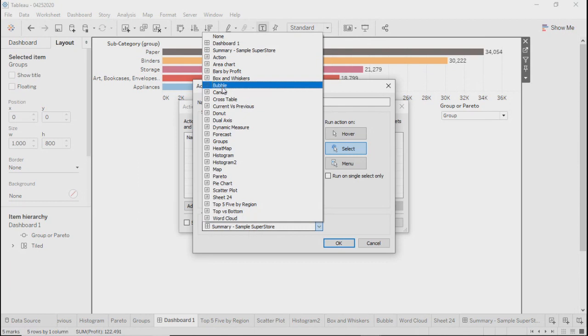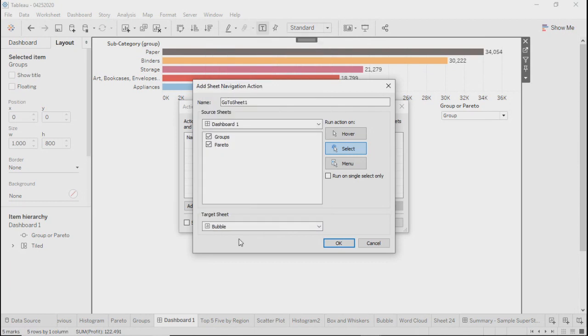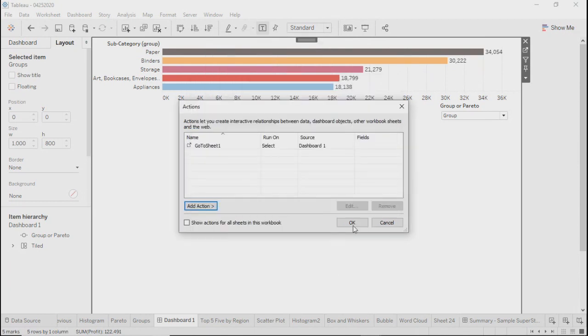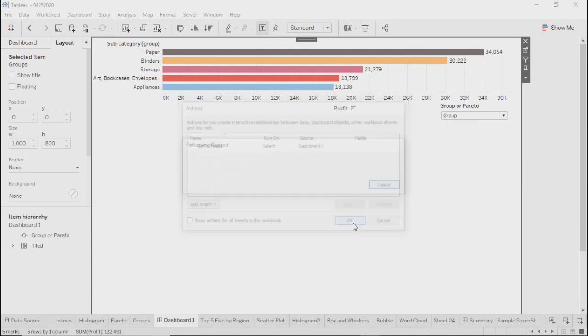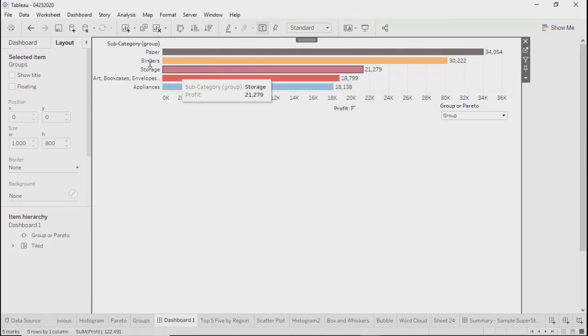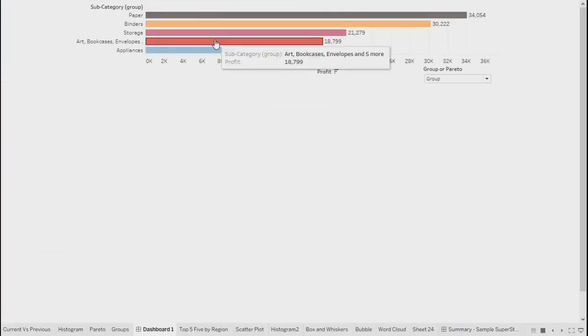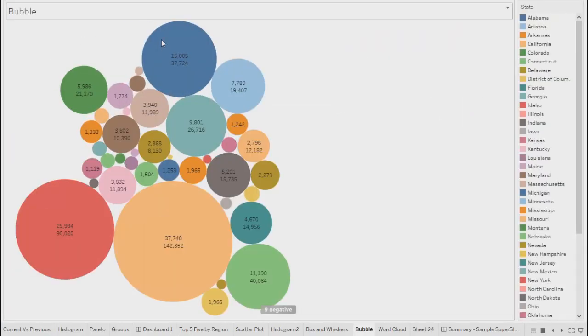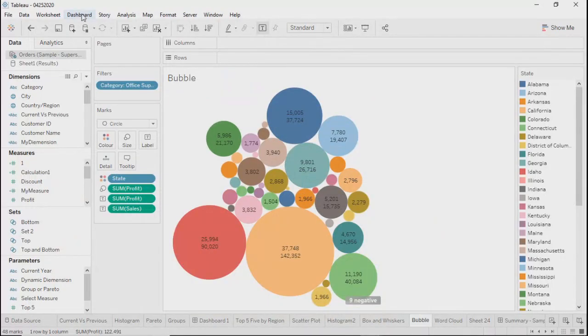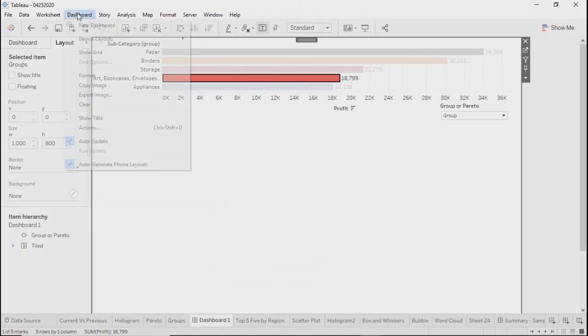Let's say I want to go to bubble chart. I'll select that sheet, click OK, and say further OK. So if I select any filter, or if I click on any of the bars here, it will take me to the bubble chart, right? In the drop down, I could have selected the dashboard, so it would take me to that particular dashboard.